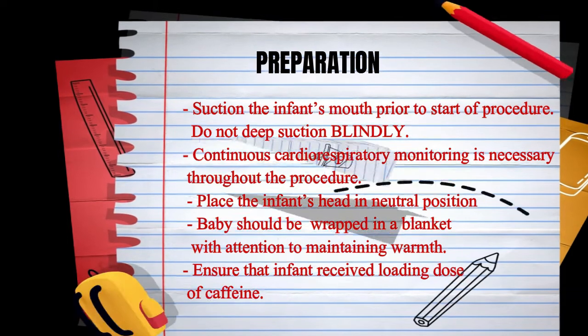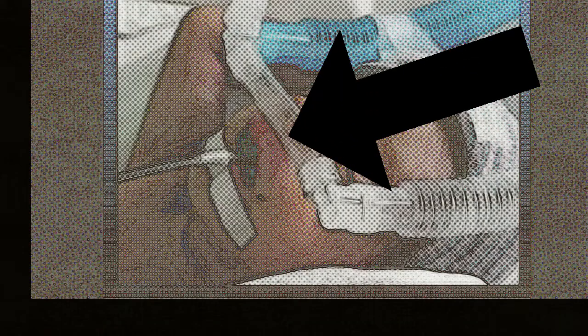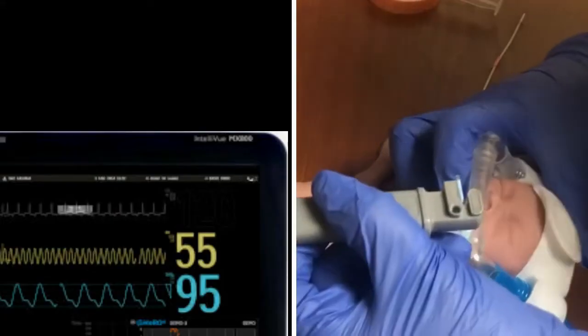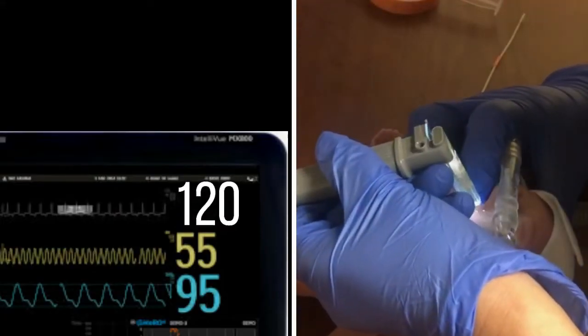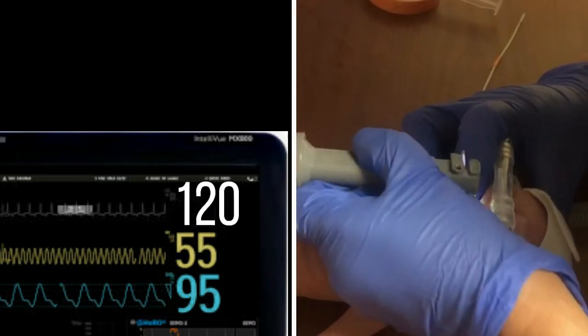LISA may be performed with an orogastric tube present. It may be preferable to leave the OG tube in the stomach to allow aspiration of stomach contents before and after LISA. Assure that the infant is stable with baseline heart rate greater than 100 and oxygen saturation greater than 90% before starting the procedure. Nasal CPAP must be delivered throughout the procedure.